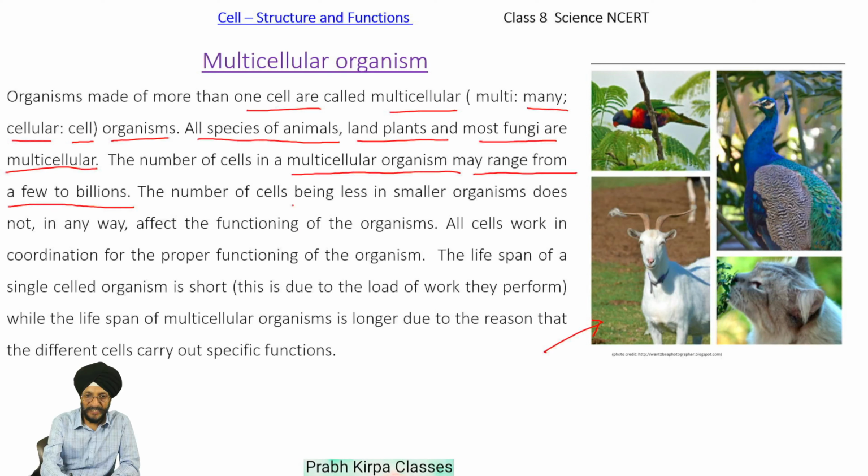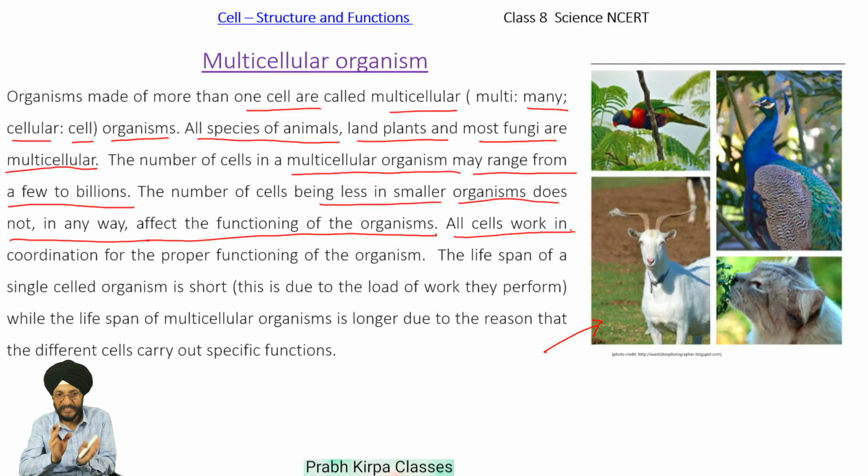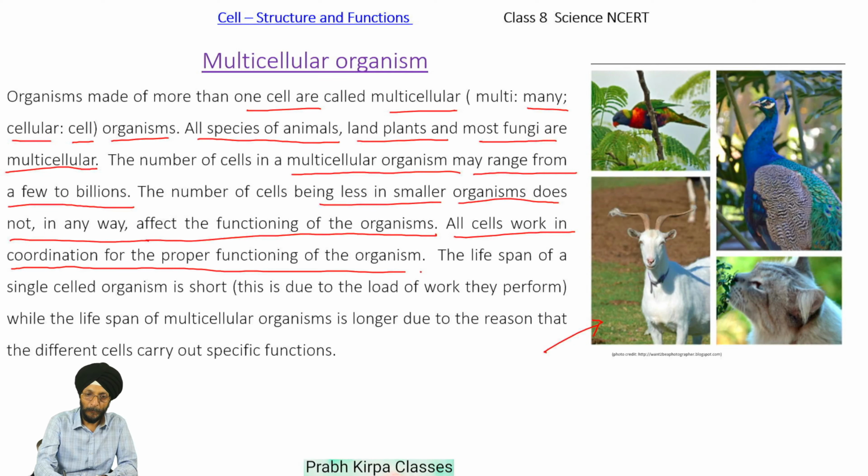The number of cells being less in smaller organisms does not in any way affect the functioning of the organisms. All the cells in the case of multicellular organisms work in coordination with each other for the proper functioning of the organisms. The lifespan of a single-celled organism is short.